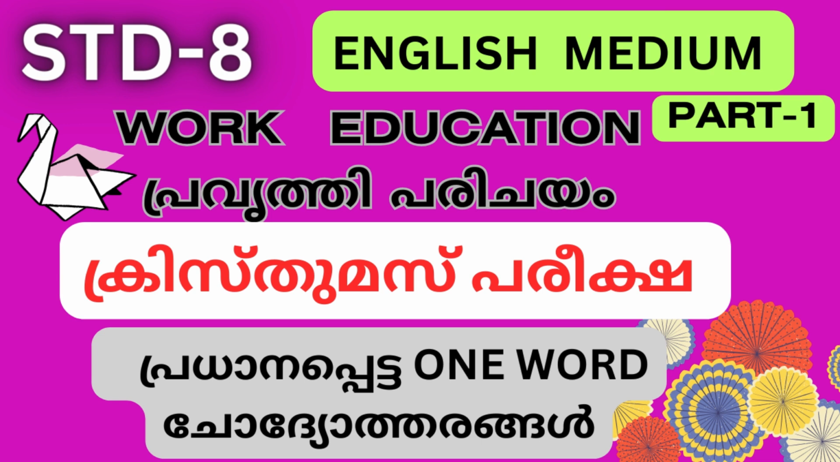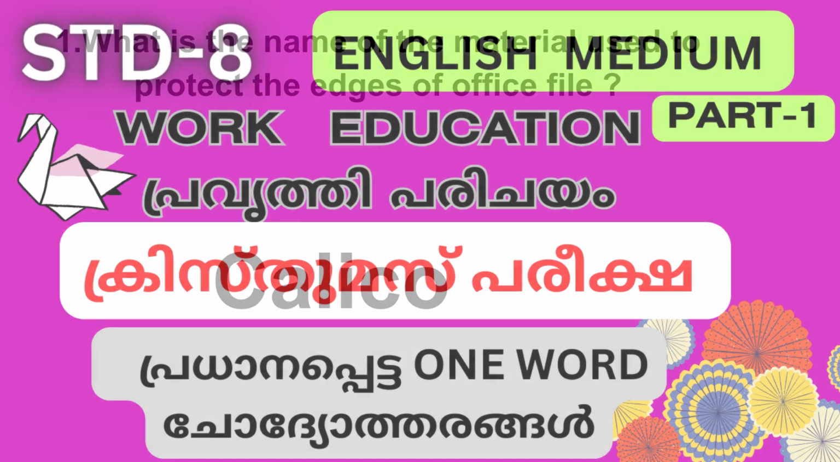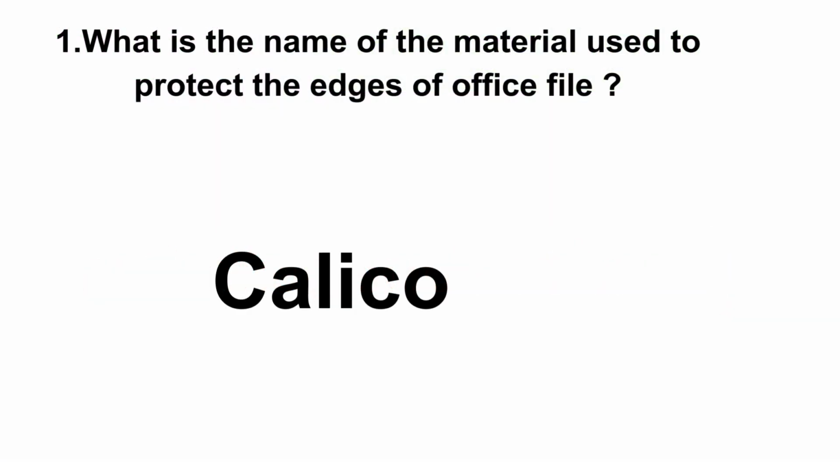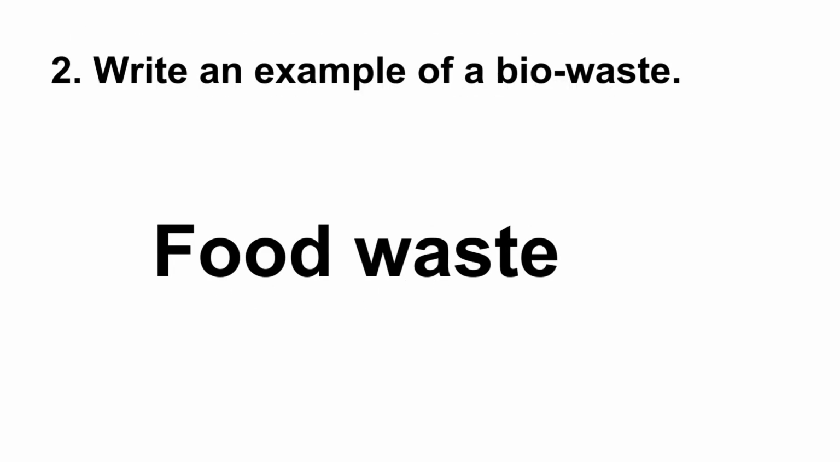In this video, we are discussing 8th standard work education important one-word question and answer. First question. What is the name of the material used to protect the edge of the office file? Answer, calico. Second question. Write an example of a bio-waste.